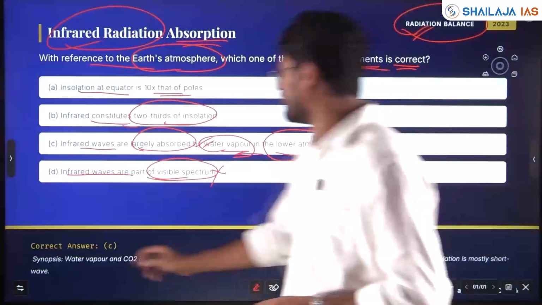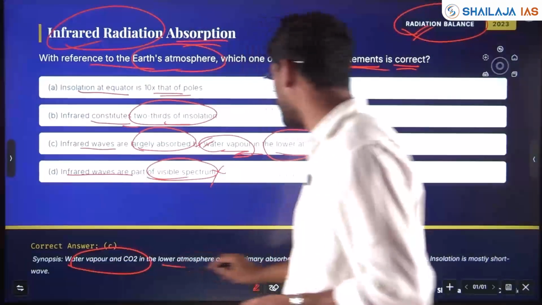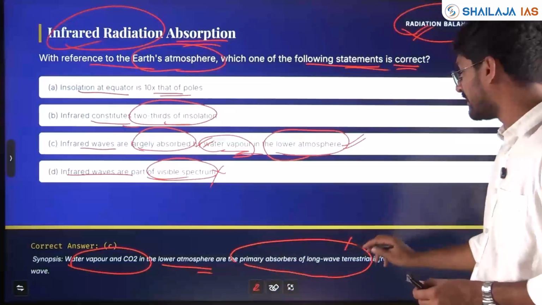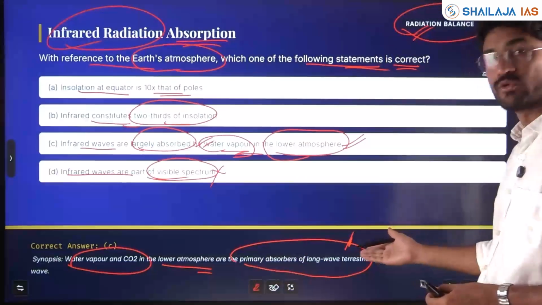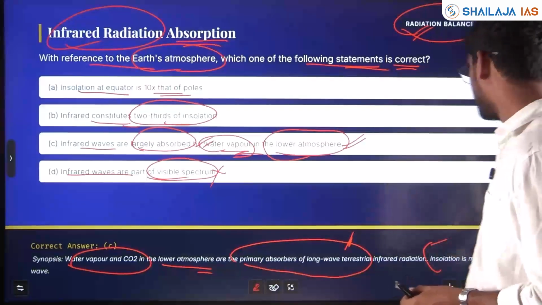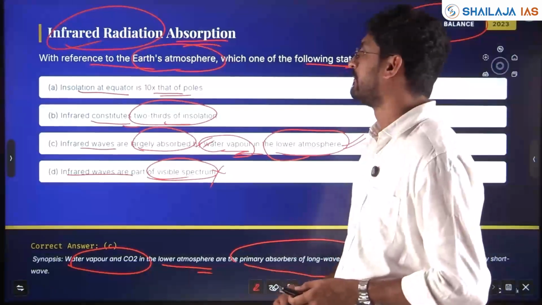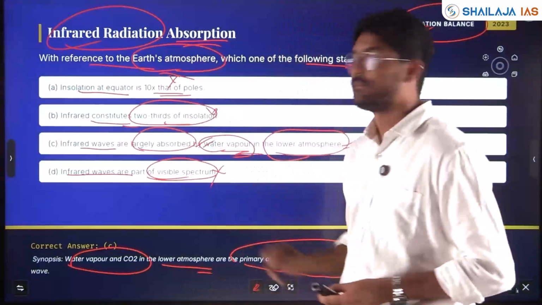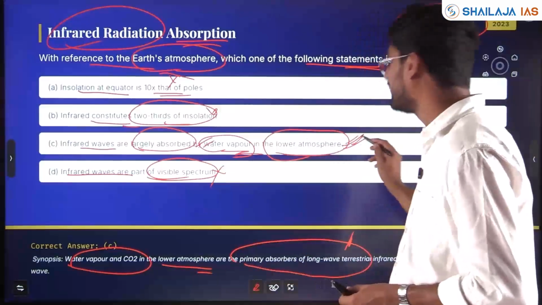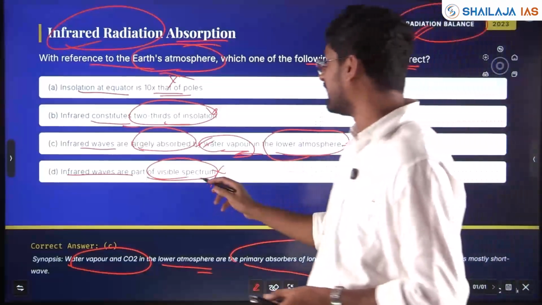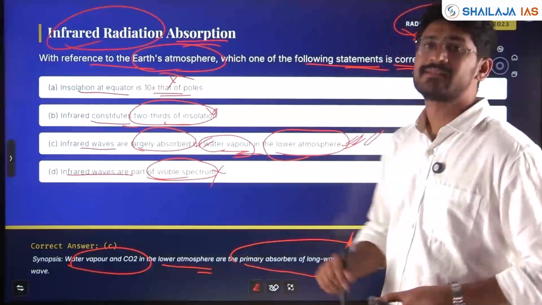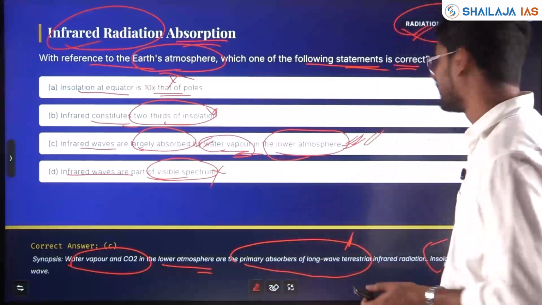So water vapor and CO2 in the lower atmosphere are primary absorbers of long wave radiation, which we already saw in the 2025-2024 question. Insolation is mostly short wave. So this is wrong. Not 2/3. This statement is factually right. He has asked which of the following is right, and this is not the visible spectrum. So statement 3 is correct here. Option C is correct.